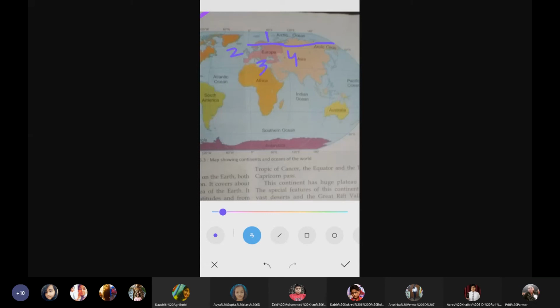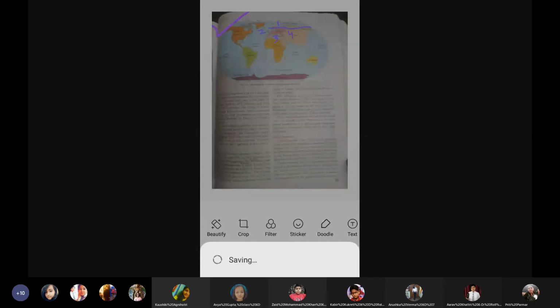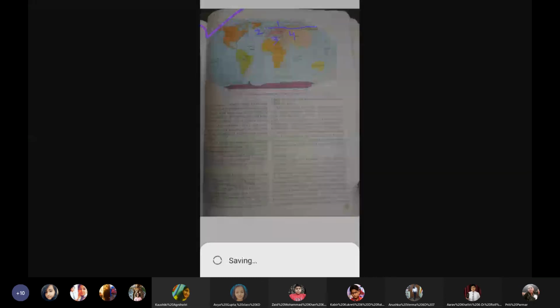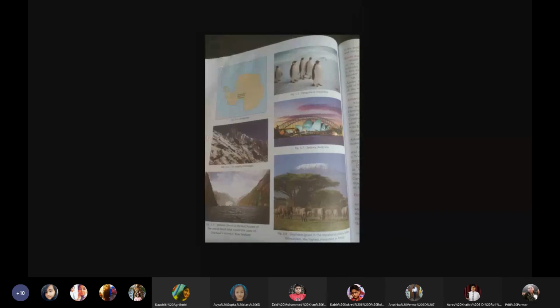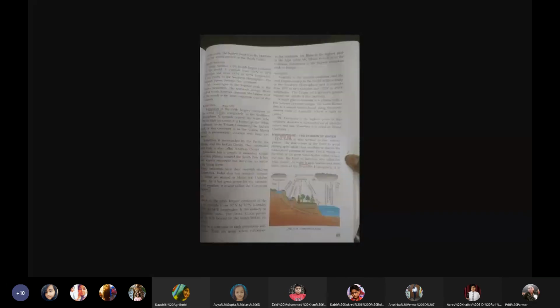Then we come on to the next heading, Australia. Now, Australia is the smallest continent and the sixth largest country in the world. Now, you'll be amazed that Australia is the only continent which is also a country.